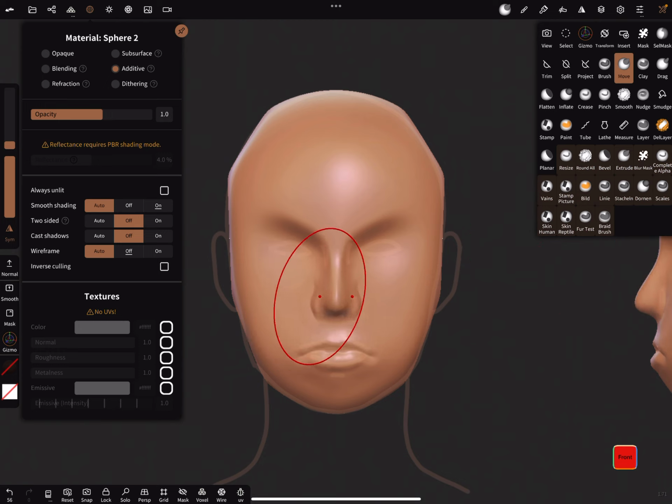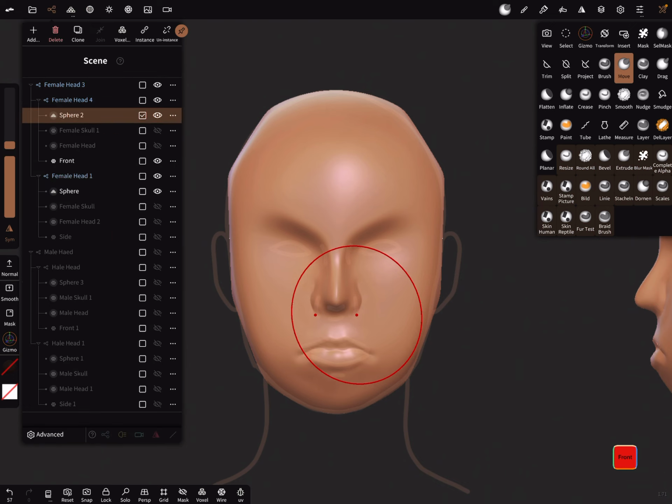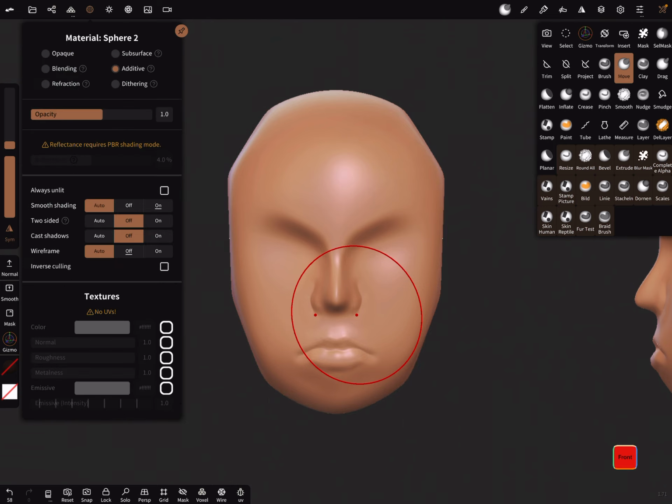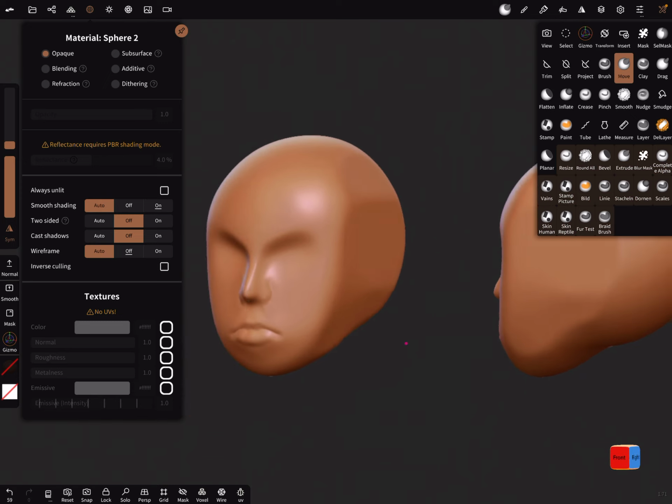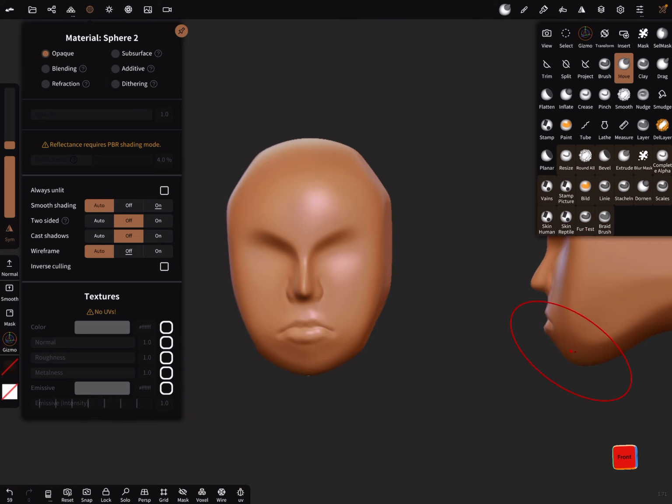Yes, adjust it here. And then it looks like a face.